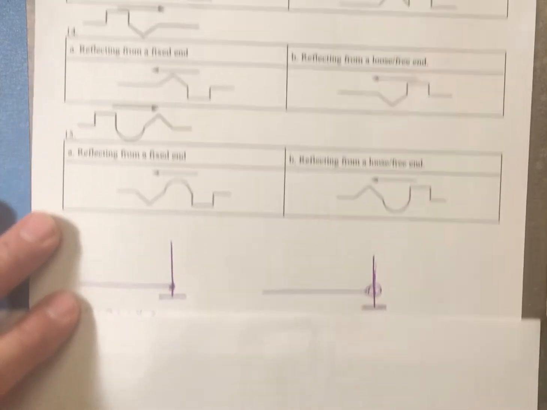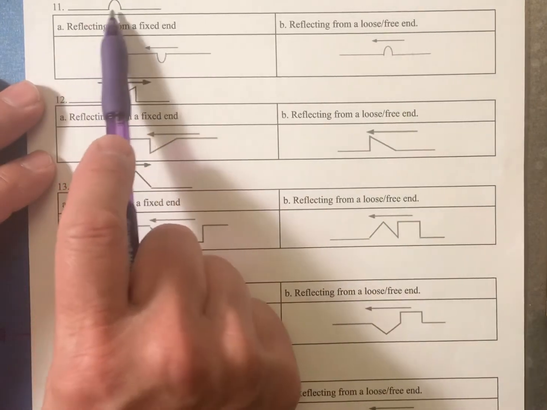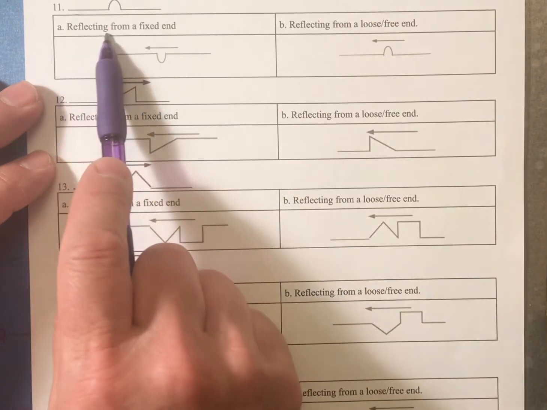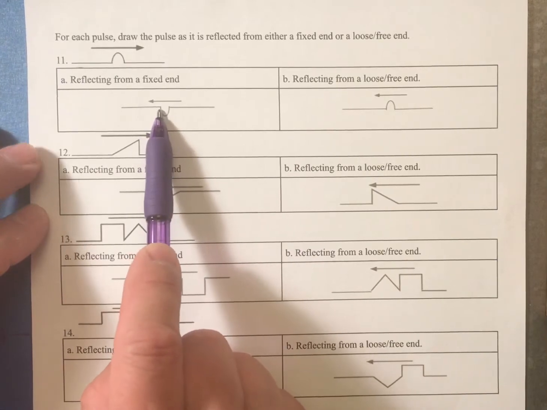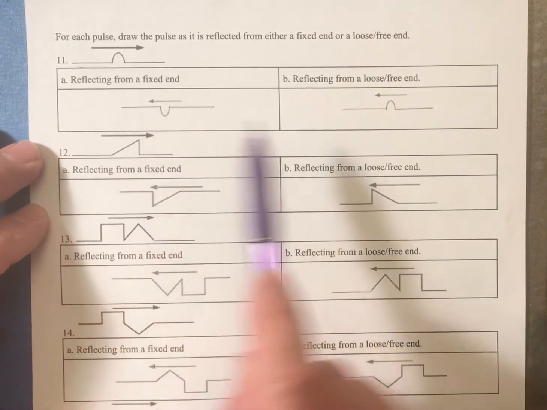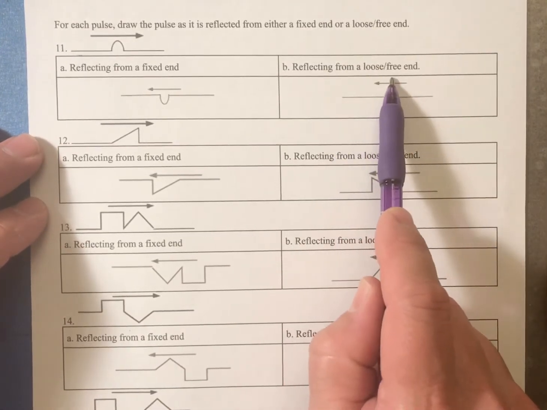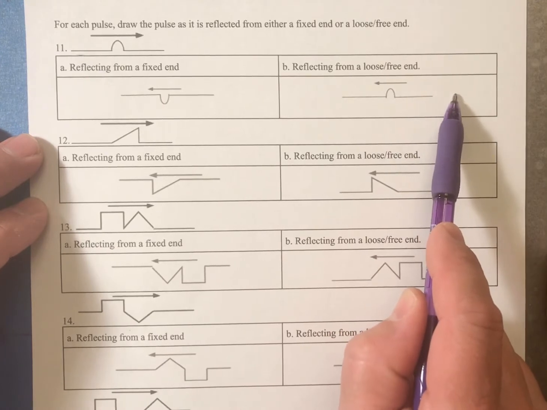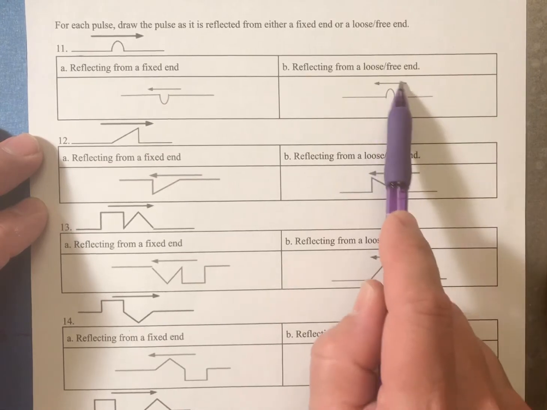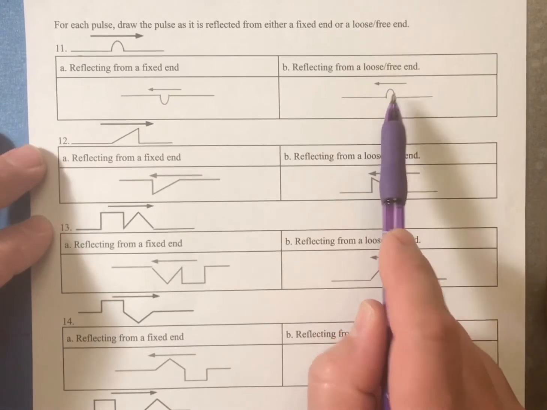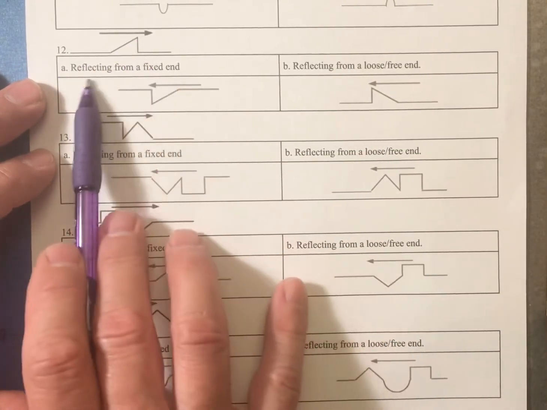Then we're going to come back to the first page. I think it's easier. I think it'll make more sense. So if you have a wave that's moving this way and it gets reflected from a fixed end, that's going to get flipped upside down. We say that it is inverted. But if it's from a loose or free end, then if the wave was above like this, when it meets that ring, it is going to go up, and then it's going to come back down, and that wave does not get inverted.